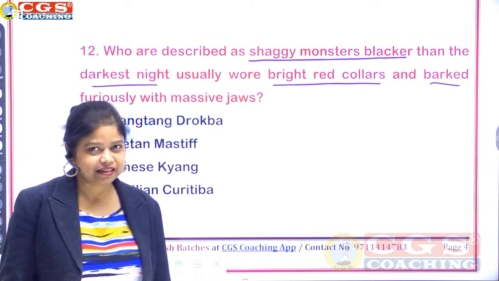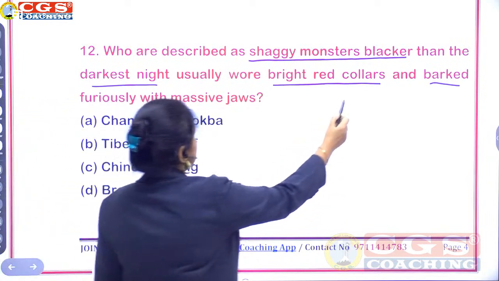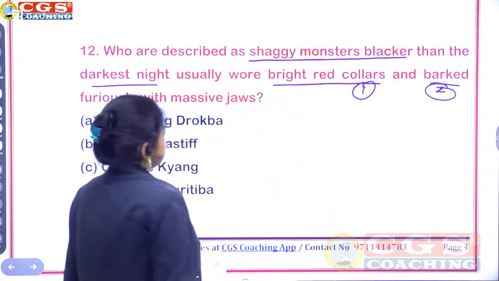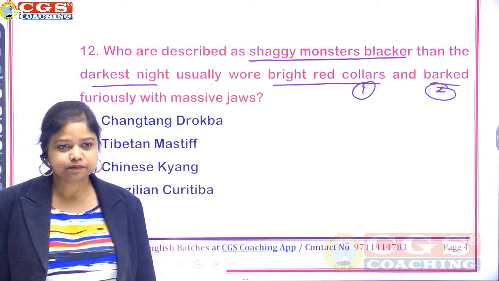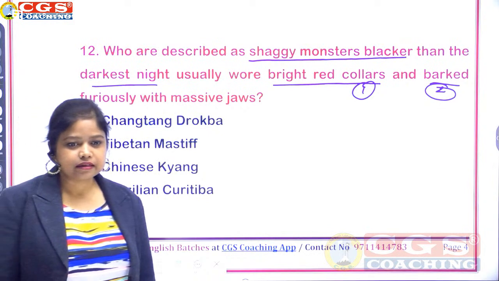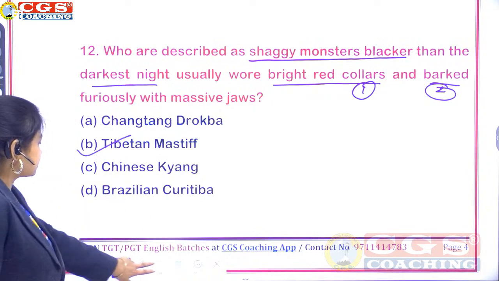Interesting question. Who is described like this? So you are having hints: collar, barked. Which one? A, B, C, or D? We are discussing question number 12. Yes, option B, Tibetan Mastiff. Correct.